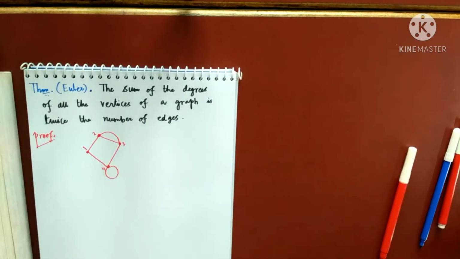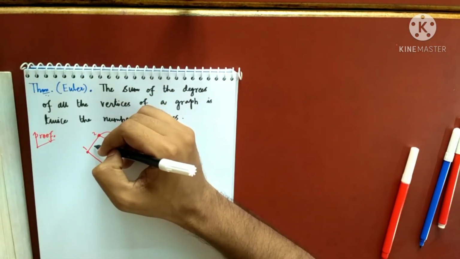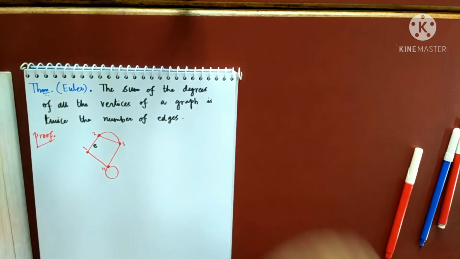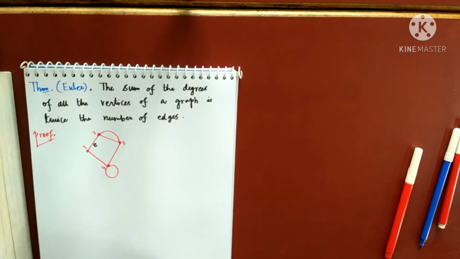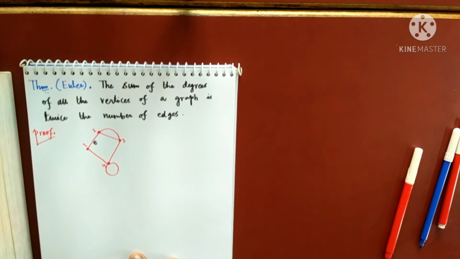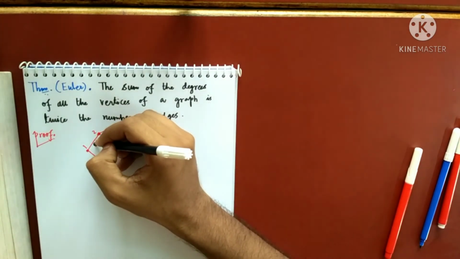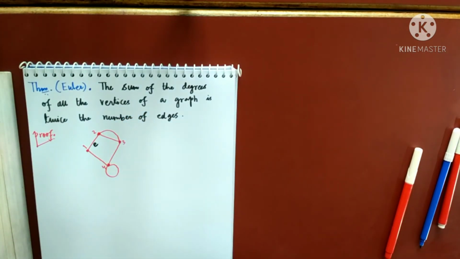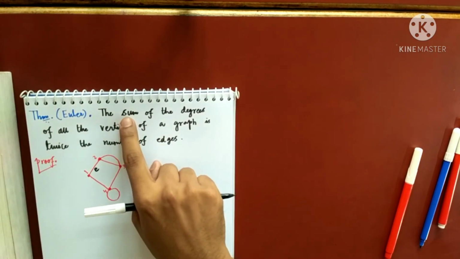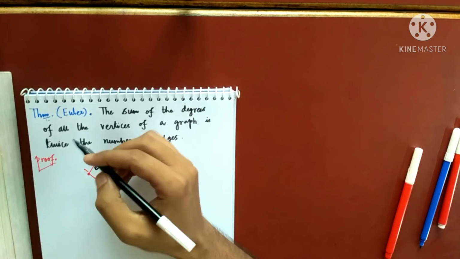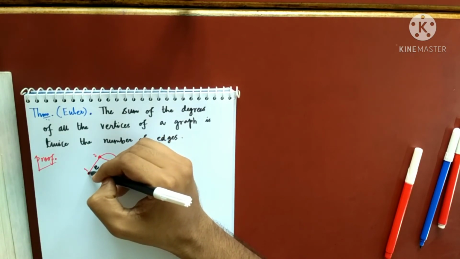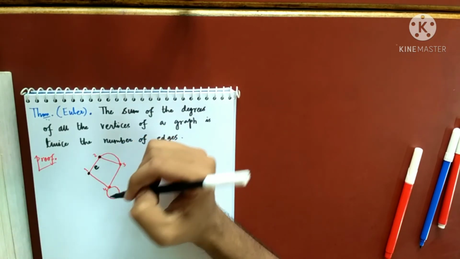Now you see what I'll do while proving things. I will take any edge E, choosing this edge arbitrarily. When I choose this edge E, it will contribute 1 to this vertex and 1 to this vertex.